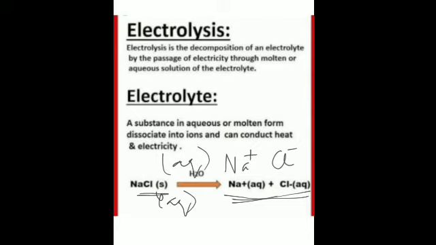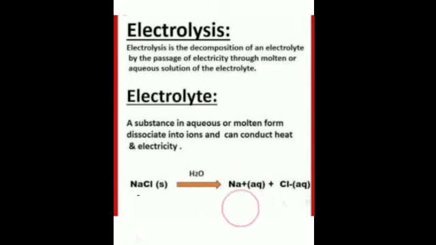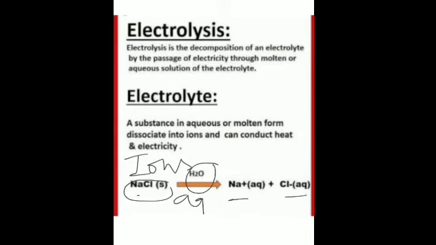Firstly, ions. What are these? Ions are electrically charged atoms or groups of atoms. You have studied this in earlier chapters also. They are formed by the decomposition of electrolytes. Here, sodium chloride is solid. It has been mixed with liquid and has come in the form of aqueous sodium chloride, and it is dissociating or breaking up into ions, which are positively and negatively charged particles.